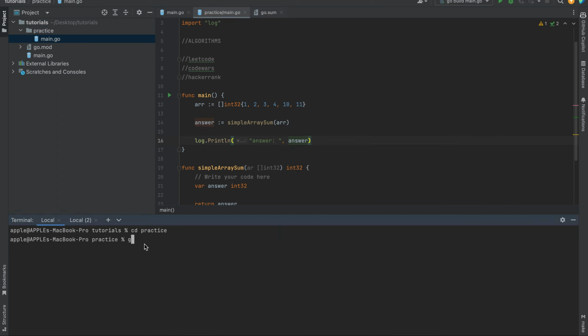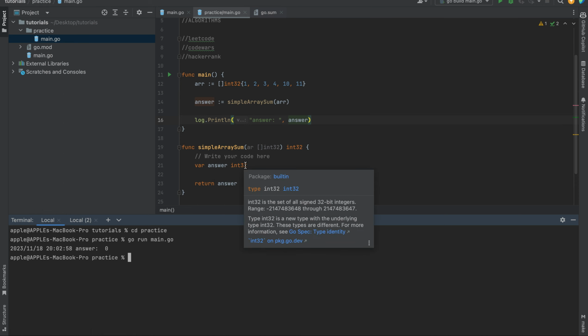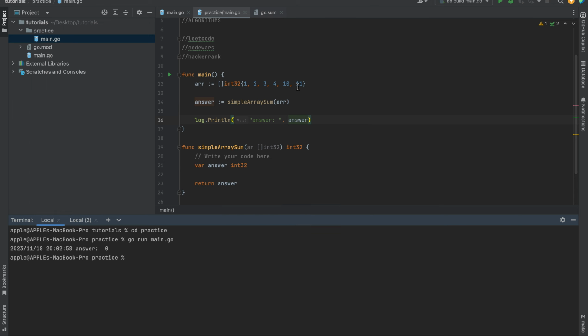Let's just run this. Go run main.go. You can see 0, because obviously you're not doing anything. Once you initialize a variable, it automatically takes the zero value. For example, the zero value of numbers is 0. If it was a string, it's going to be an empty string. If it was a boolean, it's going to be false. So now you can easily test what you're going to do.